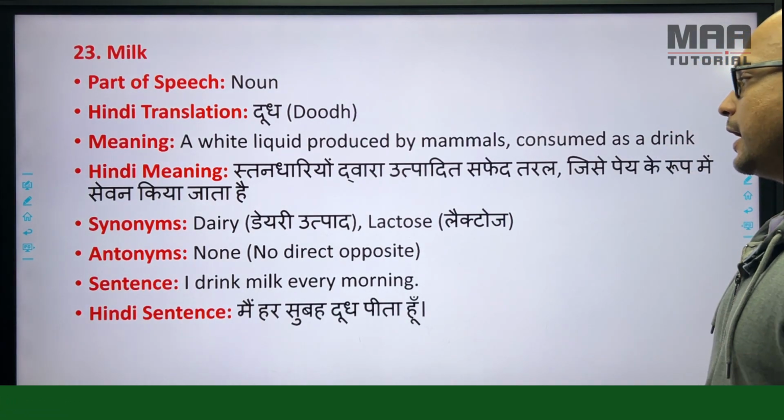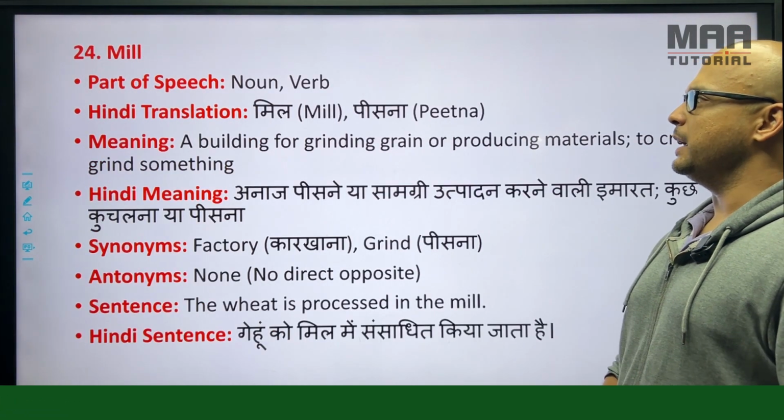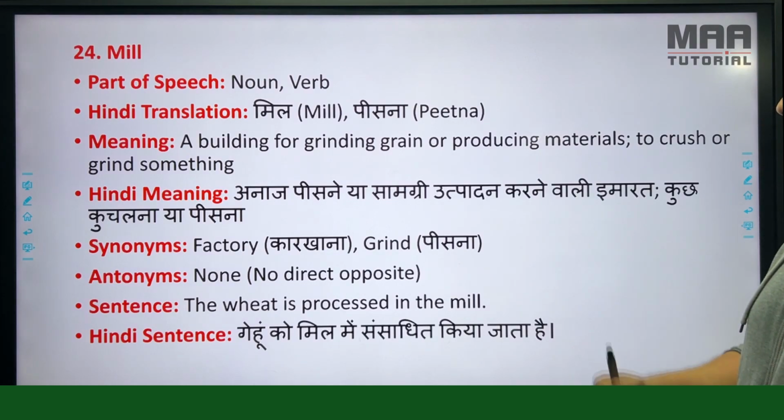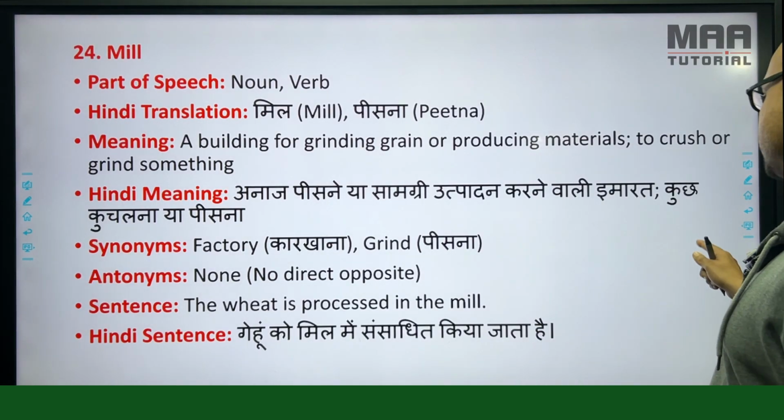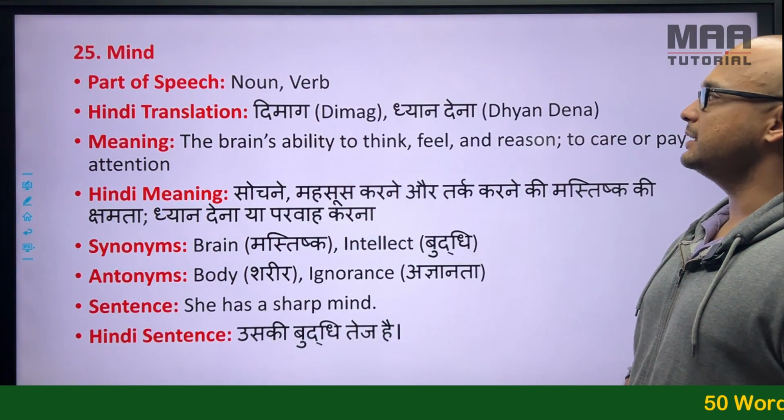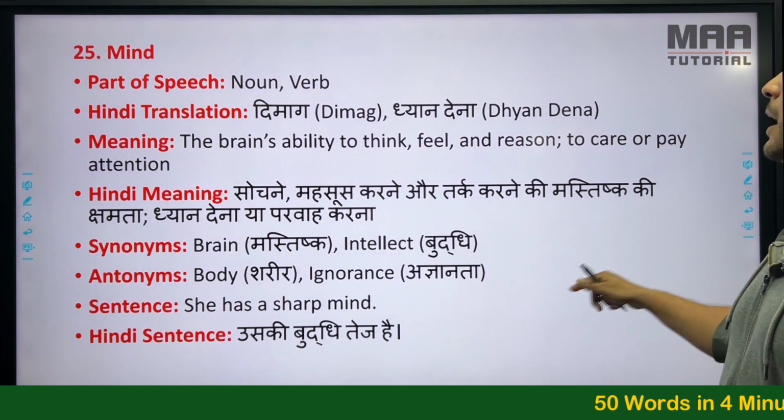Milk, दूध. I drink milk every morning. Mill. पीसना या वो चक्की जहां पे पिसता है mill. The wheat is processed in the mill. Mind, दिमाग या ध्यान देना. She has a sharp mind.